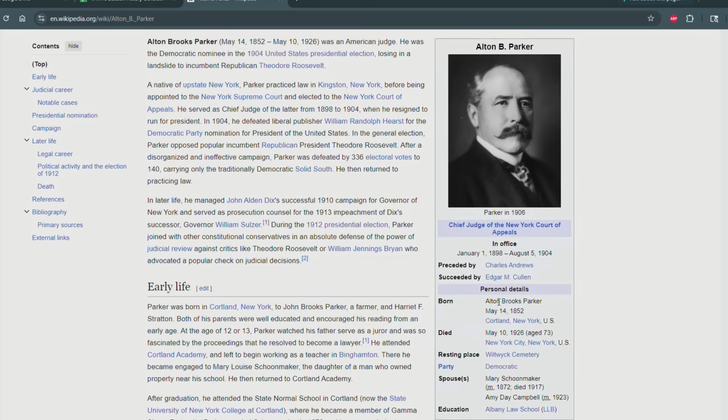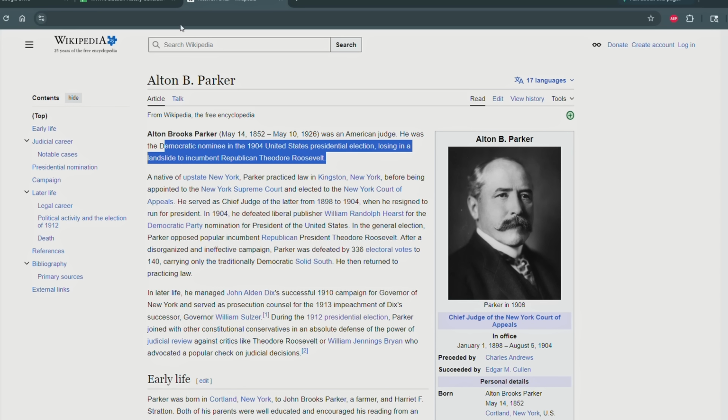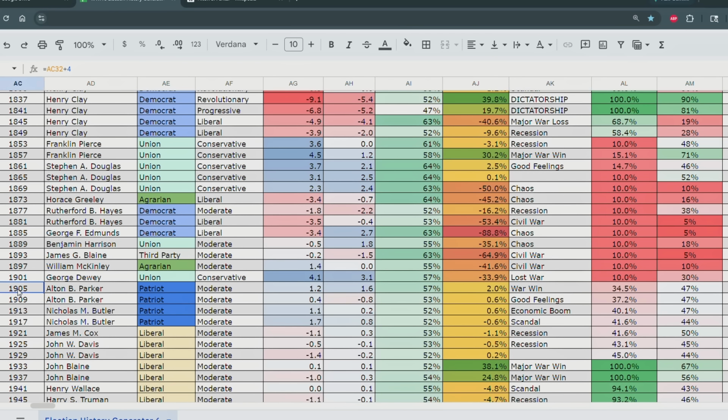Did he actually run for political office? I forget. But he's a New York Supreme Court judge. Yeah, he was the Democratic nominee in the 1904 presidential election, losing in a landslide to Theodore Roosevelt, so that's too bad for Parker. But in this timeline, he won in 1904, and he reunited the country after decades of civil war, so congratulations to him.